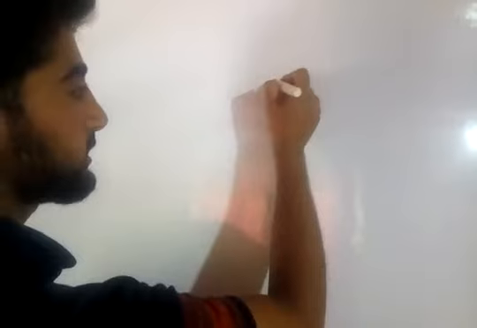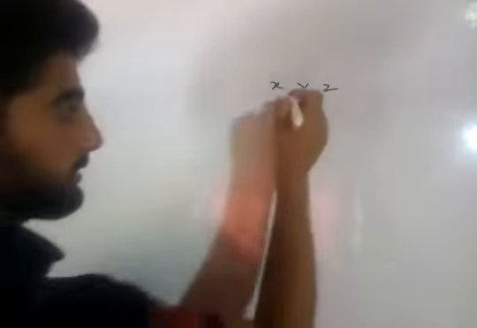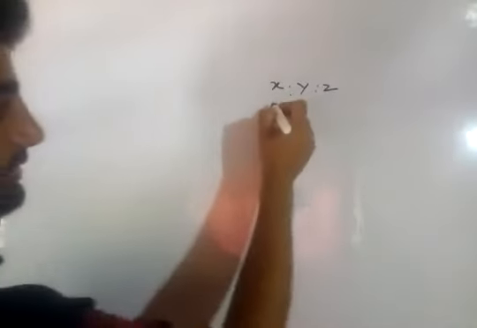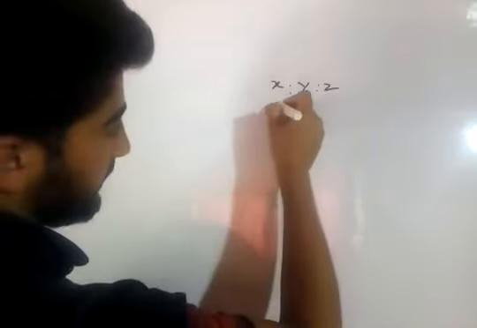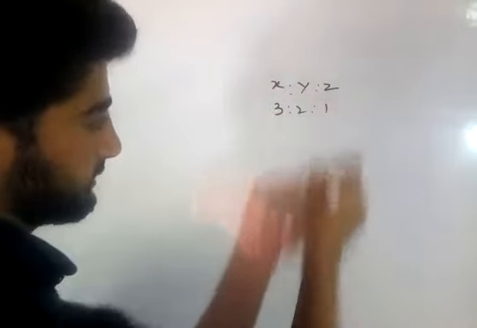So, in the first case, suppose there are three partners X, Y, and Z, and suppose the profit sharing ratio between them is 3:2:1.